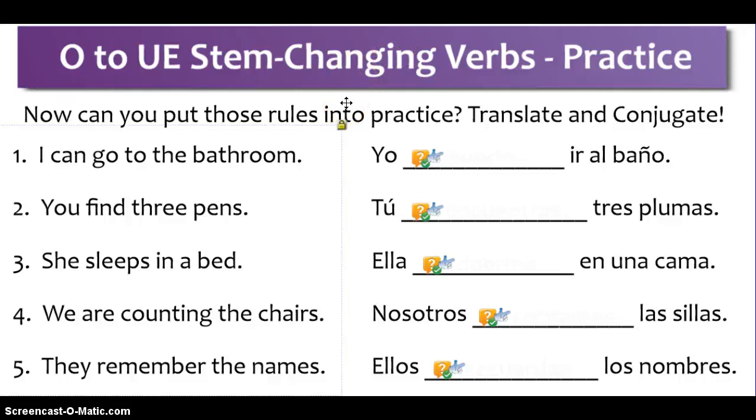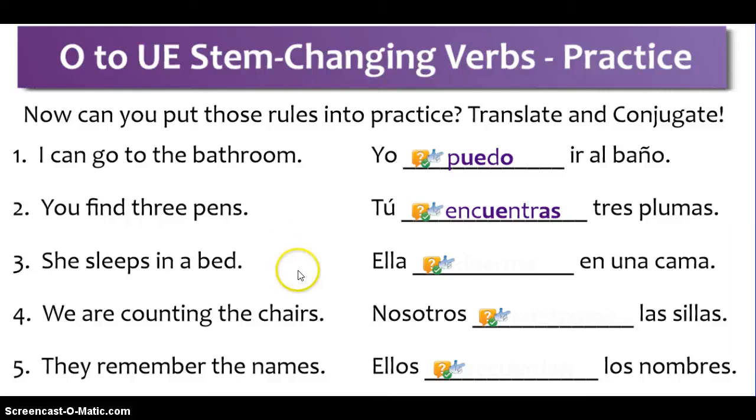I can go to the bathroom. Take a second and see if you can finish the translation of this sentence. Yo blank ir al baño. Yo puedo ir al baño. You find 3 pens. Tú blank tres plumas. Tú encuentras 3 plumas. AR verb, so an as conjugation for tú.